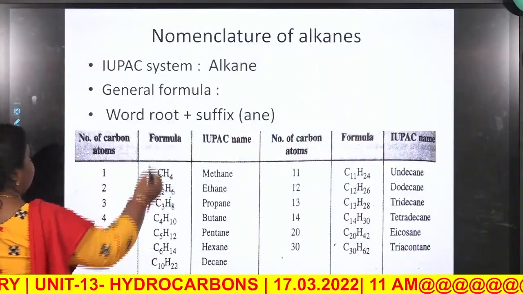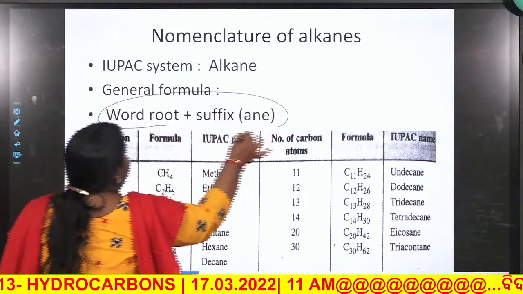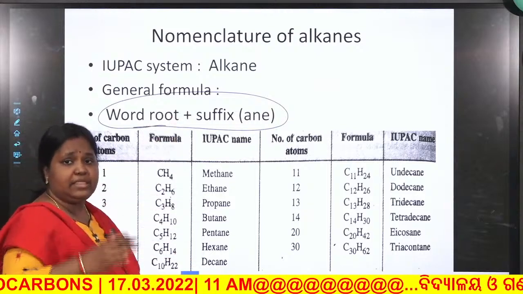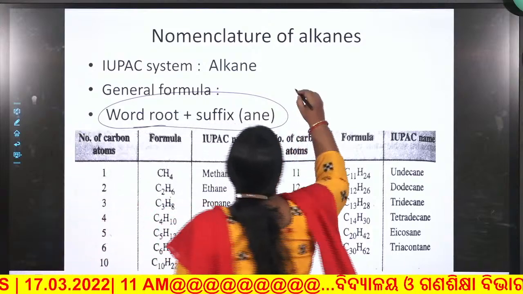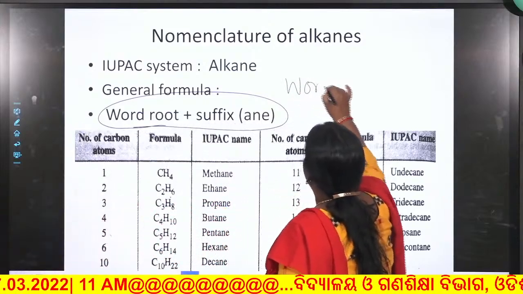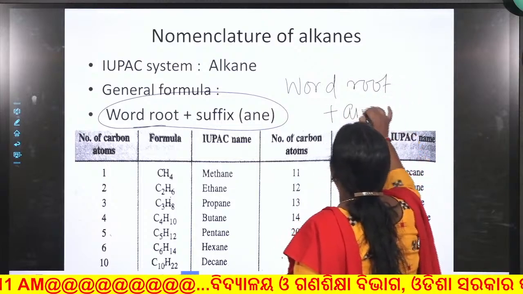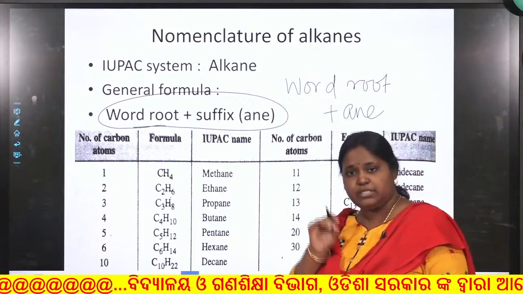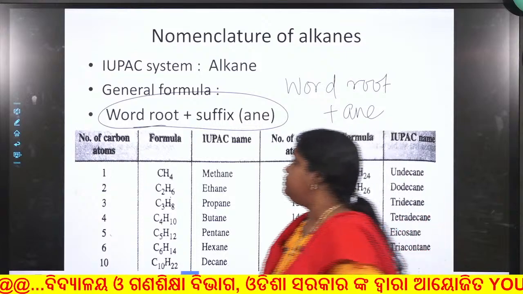So, how is it being formed? How are the alkanes actually named? Simple alkanes are named with a word root, these are meth, eth, prop, but, then the suffix is ane. Word root plus ane. The suffix ane symbolizes that there is presence of only carbon-carbon single bonds. Remember that.